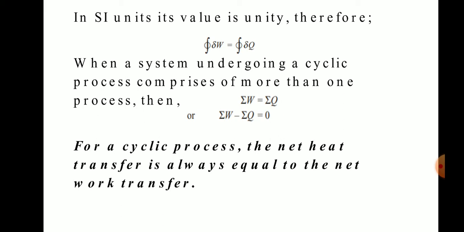cyclic processes. Thus, the first law of thermodynamics for a single process is Q equal to W plus delta E. Then the first law for a cyclic process, in mathematical formulation, is the integration of sigma W equal to sigma Q. Therefore, the total work for the cycle is equal to the total heat interaction in the cycle. So for a cyclic process, the net heat transfer is always equal to the net work transfer, which is another definition of the first law of thermodynamics.